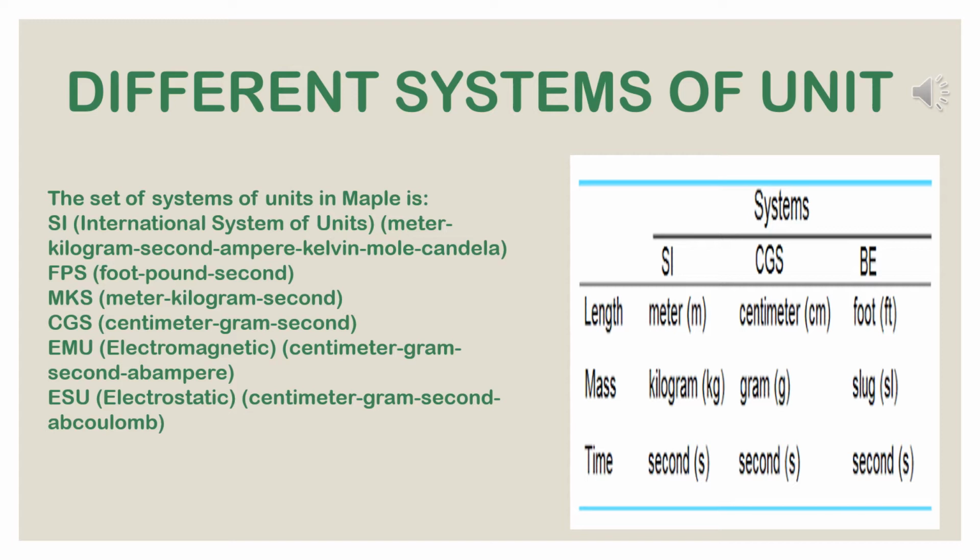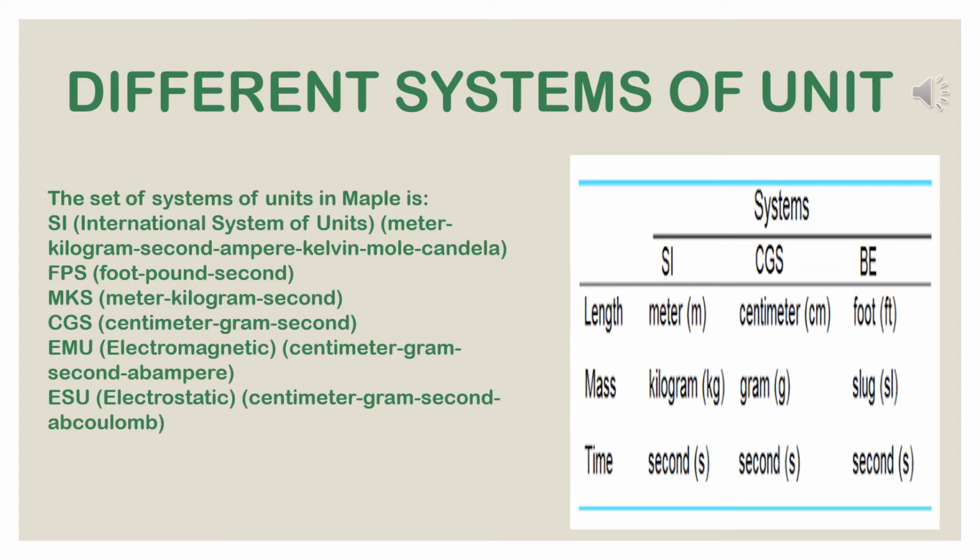So different systems of unit are used in different parts of the world. These systems are mainly the methods of defining the three fundamental units. The most widely used system of units is CGS or French or metric system.